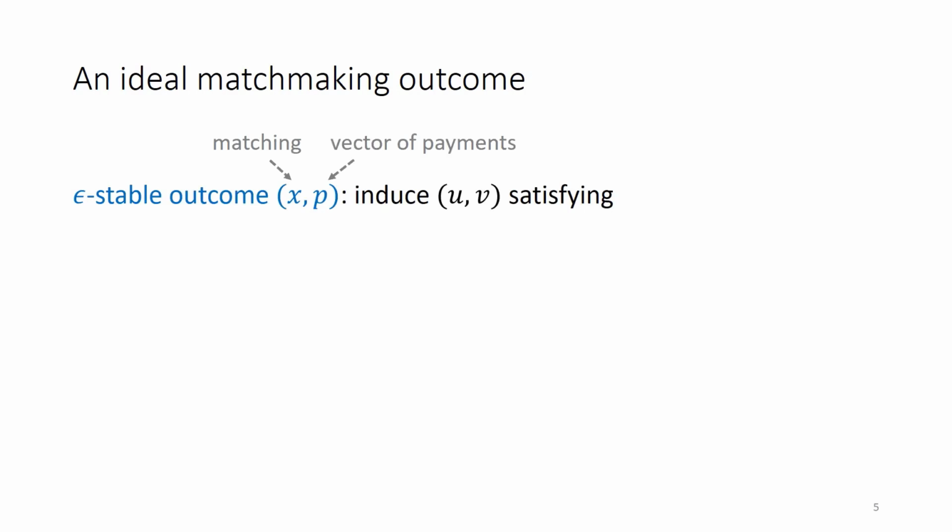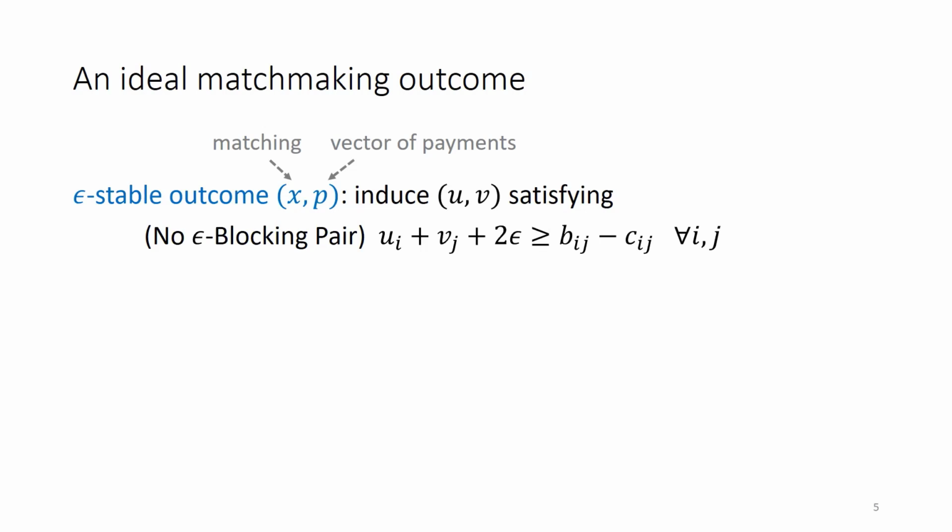An ideal matchmaking outcome is as follows. Define an epsilon stable outcome as a matching and a vector of payments which induce agent surpluses that satisfy the following conditions. The first condition, no epsilon blocking pair, says that no pair of agents will gain more than epsilon each by leaving the platform and matching on their own. On the left-hand side, that's what they currently get. And if you give them epsilon each, that has to be greater than or equal to what they can get by matching on their own.